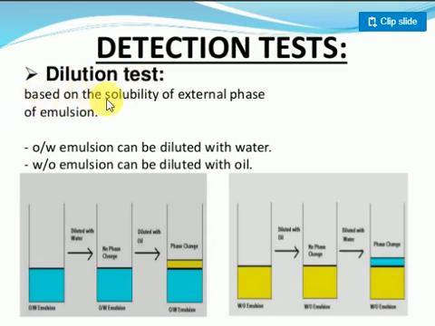Based on the solubility of the external phase, emulsions have been classified. Oil in water emulsions can be diluted with water. Water in oil emulsions cannot be diluted with water. Generally, remember, oil in water emulsions can be diluted with water only.